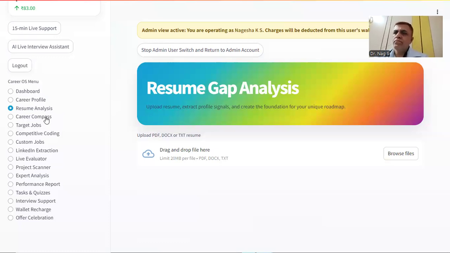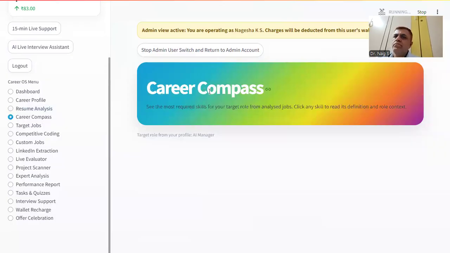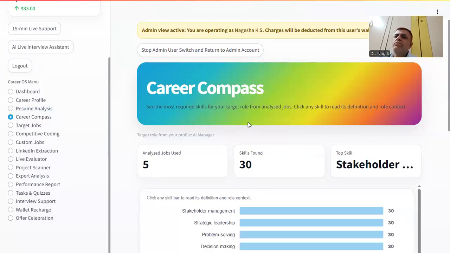Then here is the career compass, which gives us a little information about what kind of skill set is in demand for this AI manager role. As we progress further, we'll take more relevant job profiles across different companies who are hiring for these kinds of roles, and we are going to optimize our preparations accordingly. Then we will get our resumes done and try to get shortlisted for interviews, and then we'll try to solve those interviews,